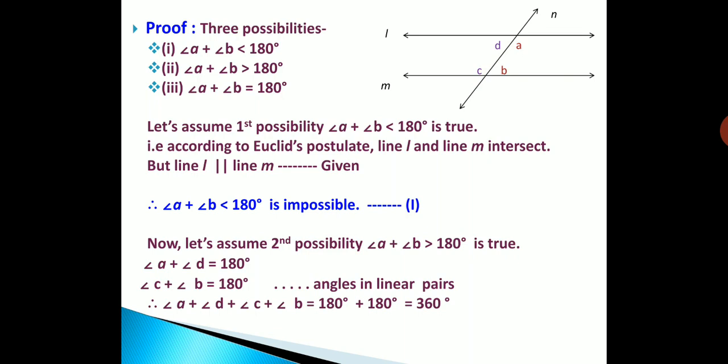Now we will keep angle C and angle D on the left hand side and angle A and angle B we will take on the right hand side. So the statement becomes angle C plus angle D is equal to 360 degrees minus the sum of angle A and angle B. But in this possibility we have assumed that angle A plus angle B is greater than 180 degrees.